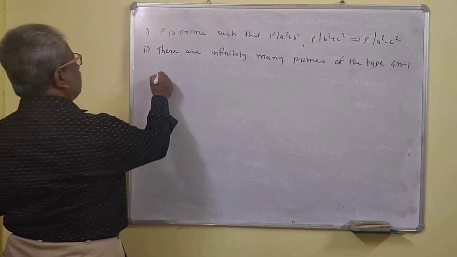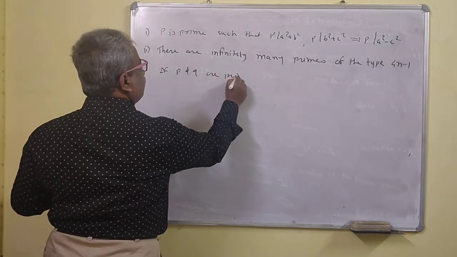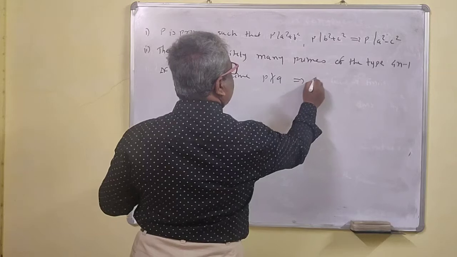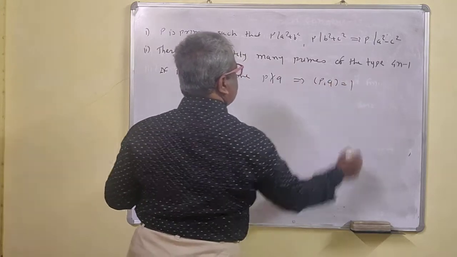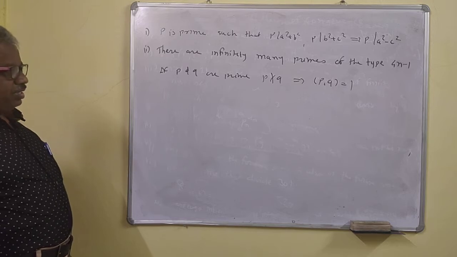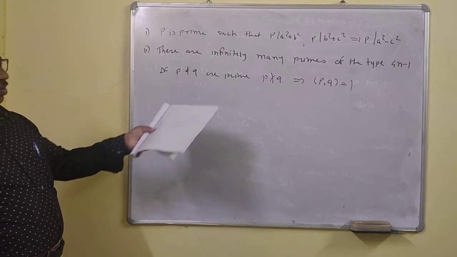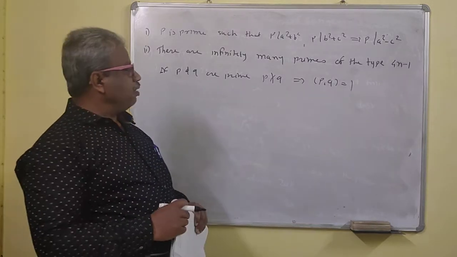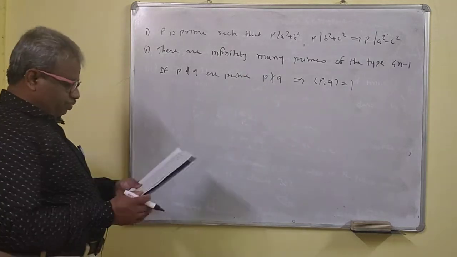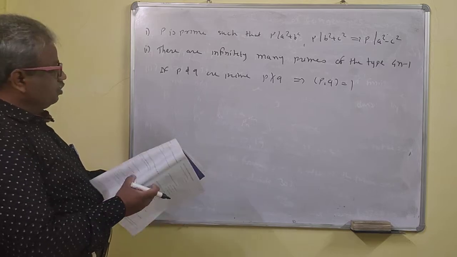If P and Q are prime and P does not divide Q, this implies that GCD of P and Q is 1. Because P and Q are prime, they don't have a common factor, and P does not divide Q, so obviously the GCD of P and Q is 1. This naturally happens by the definition.